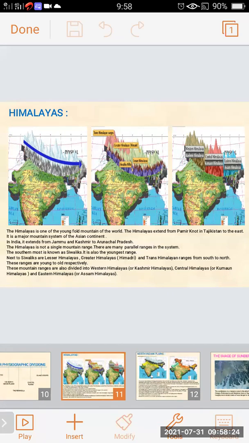These mountain ranges are again divided into 3 different types: Western Himalayas, Central Himalayas, and Eastern Himalayas. Western Himalayas are known as Kashmir Himalayas, Central Himalayas as Kumaon Himalayas, and Eastern Himalayas as Assam Himalayas.